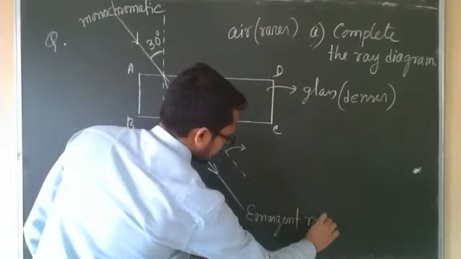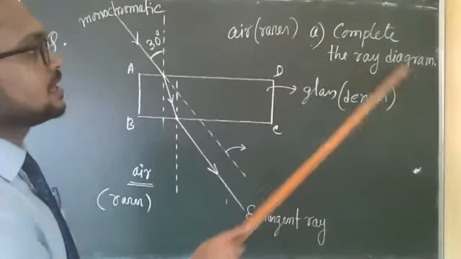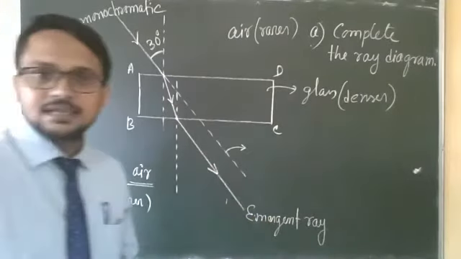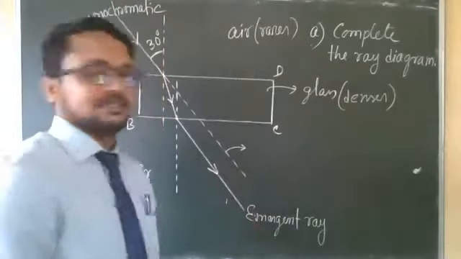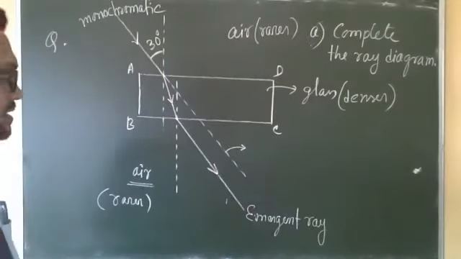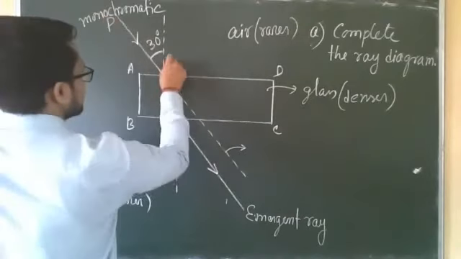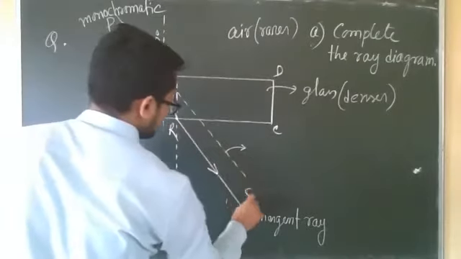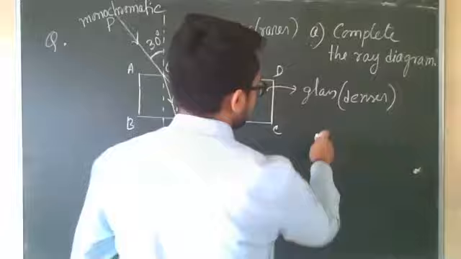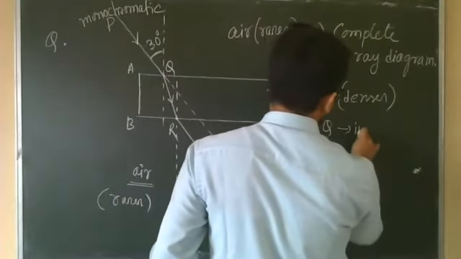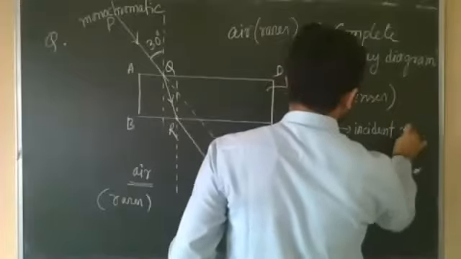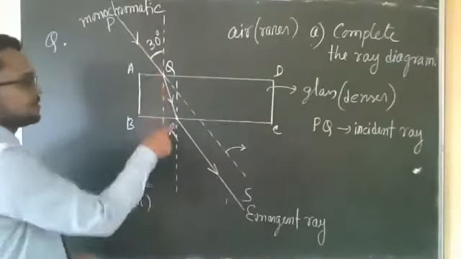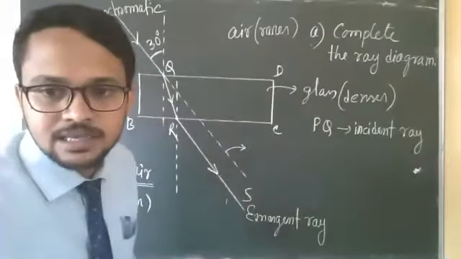Suppose the question is like this: complete the ray diagram, and in the ray diagram mark the incident ray, refracted ray, and emergent ray. So give names, it is good to represent with P, Q, R, S. PQ is the incident ray. You can write at one side: PQ, incident ray. Okay, what is QR?